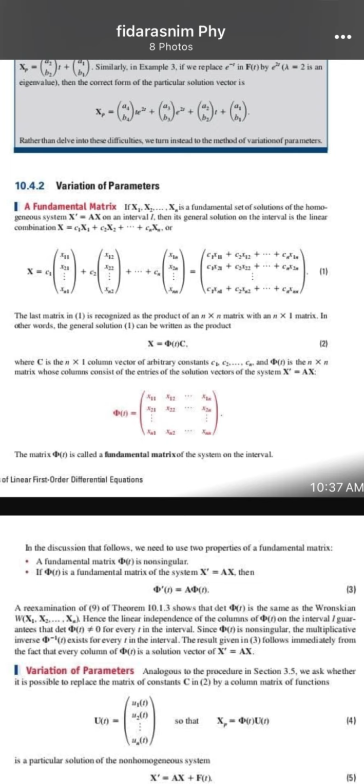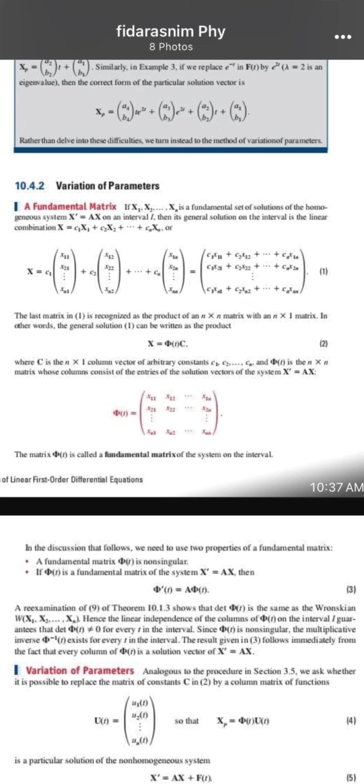In other words, the general solution can be written as the product x = Φ(t)c, where c is the n by 1 column vector of the arbitrary constants c1, c2, etc., cn, and Φ(t) is the n by n matrix whose columns consist of the entries of the solution vectors of the system x' = Ax.